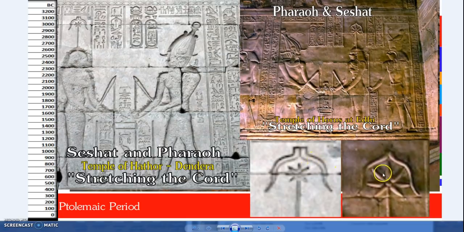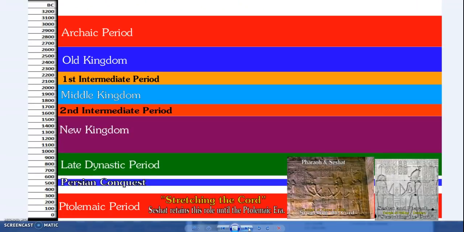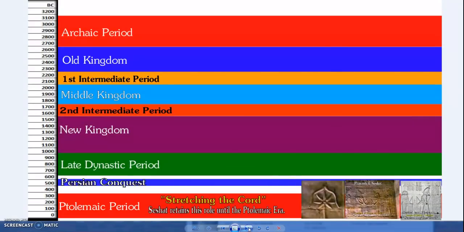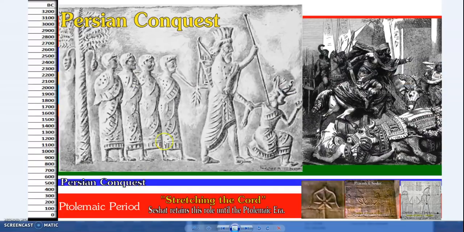We'll get to this because it changed over time, but what you have is just either 7 leaves or 7 petals, depending, and upside down horns. Okay, so Seshat. Okay, now prior to that you had the Persian conquest, Cambyses.